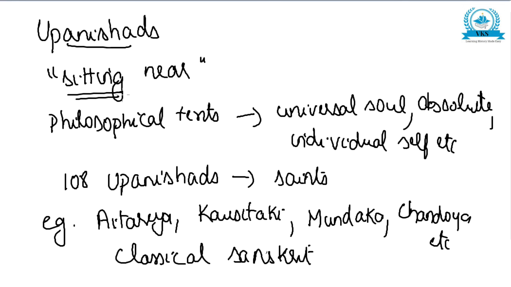So Upanishad means sitting near. They are basically philosophical texts dealing with topics like universal soul, absolute soul, individual self, etc. There are 108 Upanishads written by various saints and sages. Important Upanishads are Kausitaki, Aitareya, Mundaka, Chandogya, etc. And the language of Upanishads is classical Sanskrit. So there are only this many points regarding Upanishads which we have to learn. Now the next topic is Vedanga.